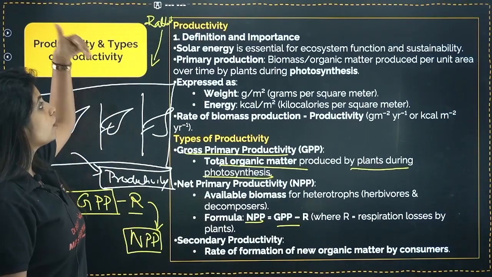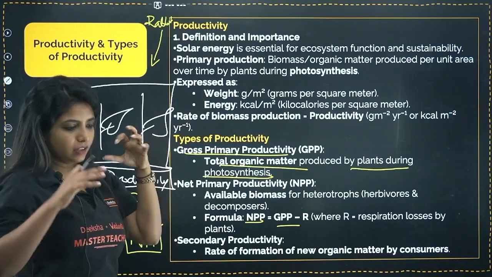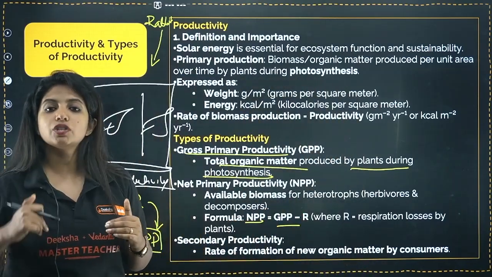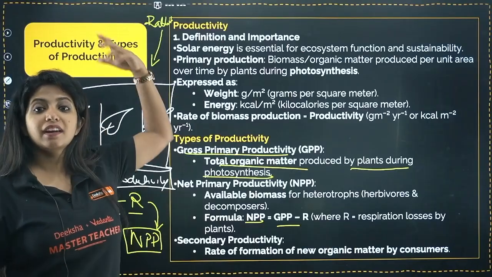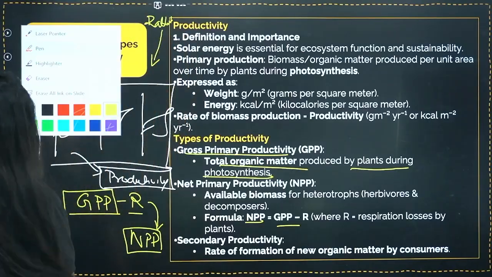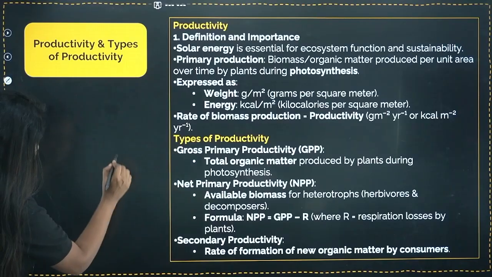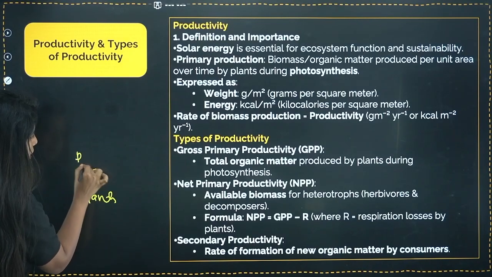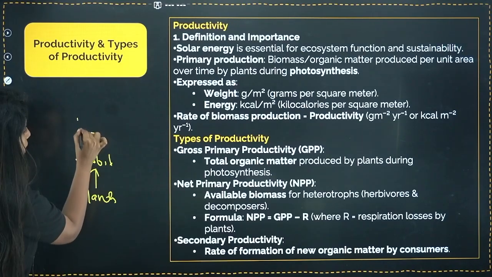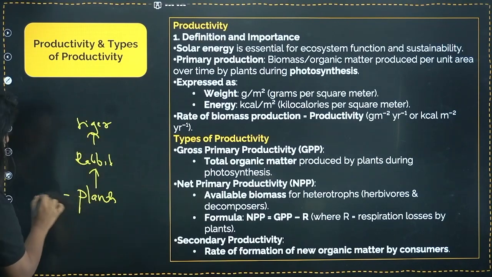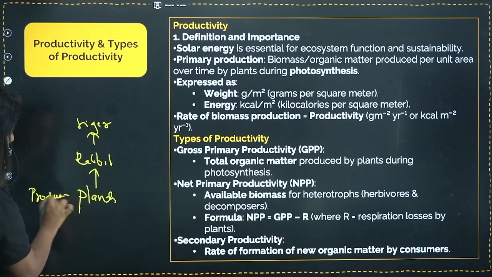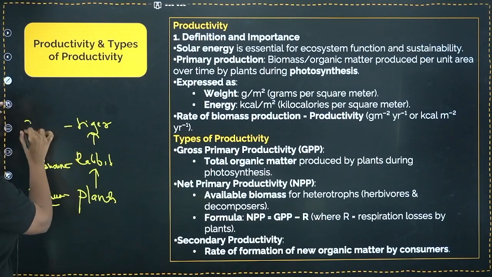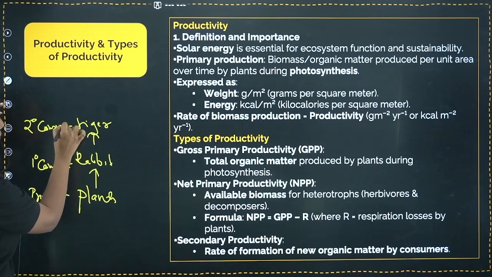Now what if I'm talking about a rabbit? Okay, a rabbit eats the food and basically has its own organic matter out there. The rate of formation of this new organic matter by the rabbit will be known as what? Any idea? So suppose plants are there, and plants are eaten by a rabbit, and the rabbit is eaten by a tiger. This was the producer. This is the primary consumer that you have. This is going to be the secondary consumer that you have.